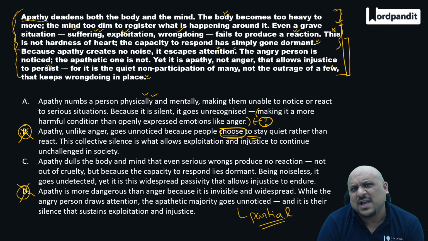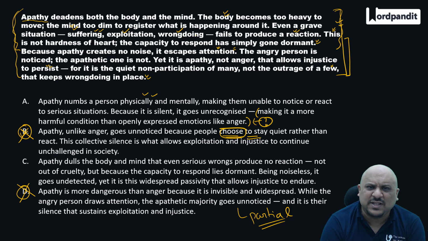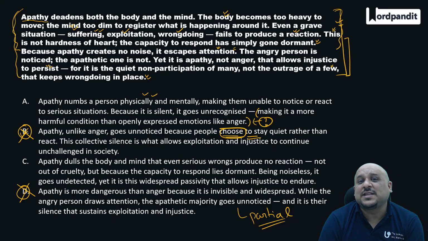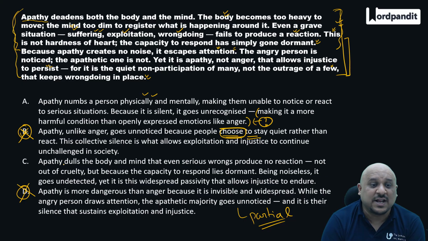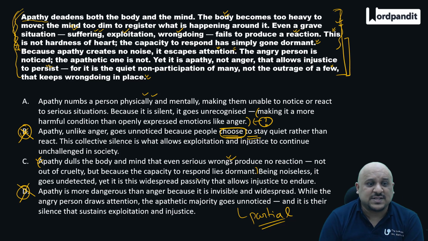The first portion of the option is pretty much correct. It goes by everything that has been said. Let's compare it to C now. See, this is a question where you have to compare the answer choices to arrive at the correct answer. Apathy dulls the body and the mind that even serious wrongs produce no reaction, not out of cruelty, but because the capacity to respond lies dormant. You can compare it to option D now. This covers the first part. Option D had this part missing, right? So it covers the first part perfectly well, like option number A. Because being noiseless, it goes undetected. Yet it is this widespread passivity that allows injustice to endure.